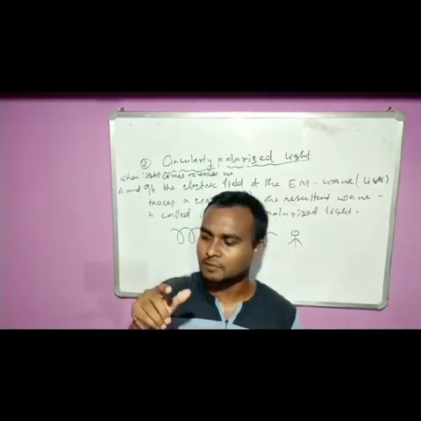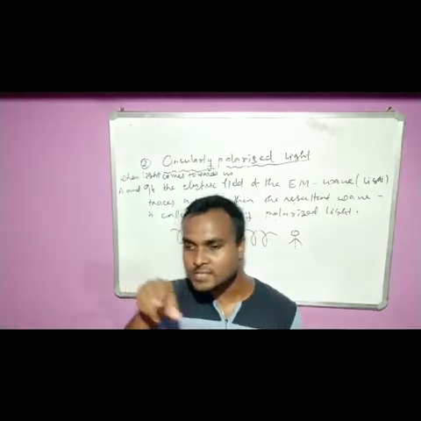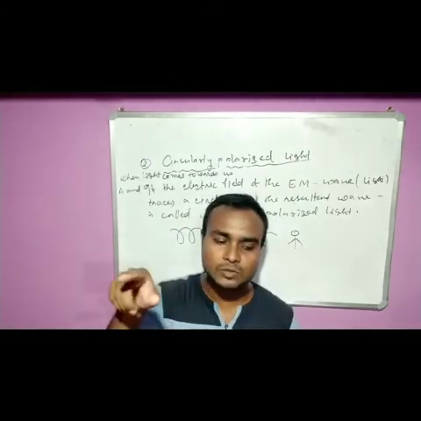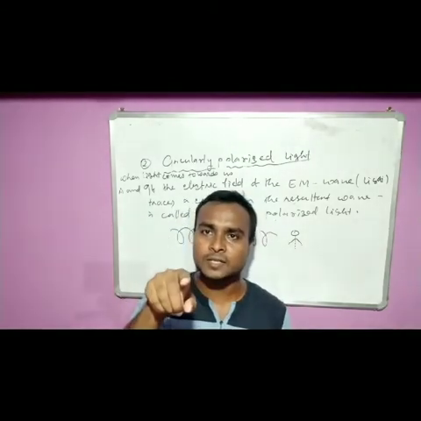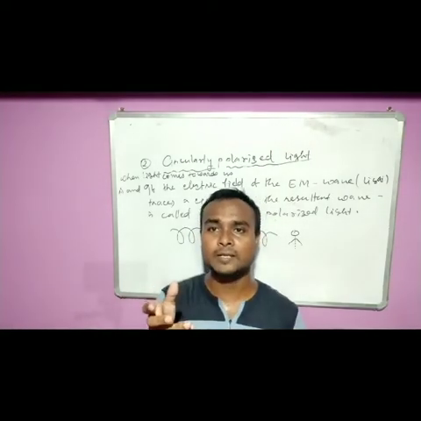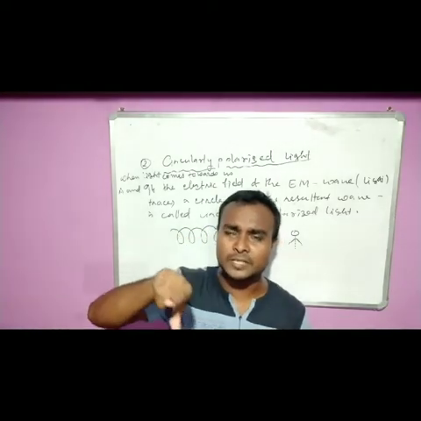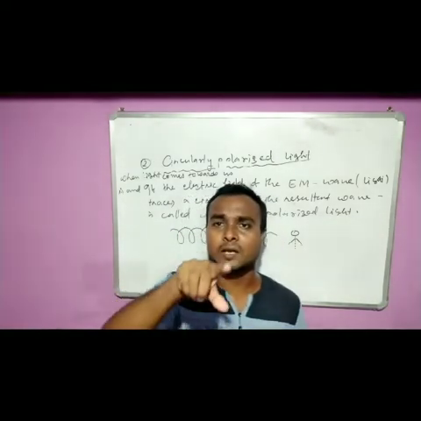Now how will the electric field trace out a circle? There are two possibilities. Either it will be a clockwise tracing, or it will be an anti-clockwise tracing.